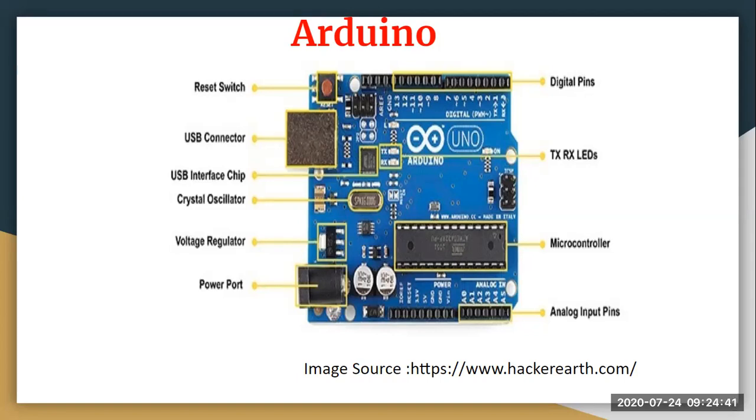Whenever we talk about hardware platforms in this entire IoT, you're going to deal with two hardware platforms. One is Arduino, and second is your Raspberry Pi. However, when we talk about Arduino, it is nothing but an open source prototyping platform that can be used for building your electronic projects. It consists of a physical programmable circuit board and the software. The software can run over Windows, over Mac PCs, even over your Linux operating system. So it comes with both of the combination.